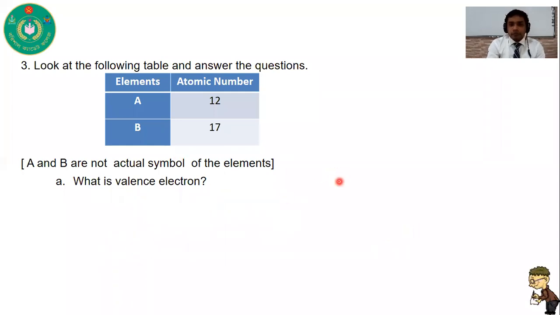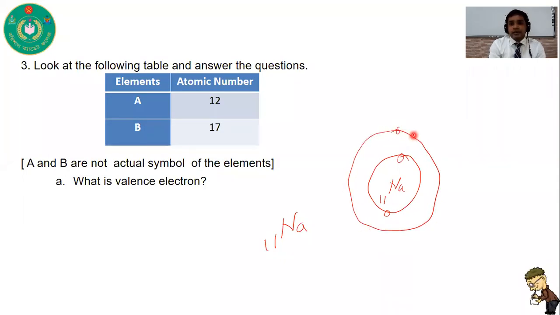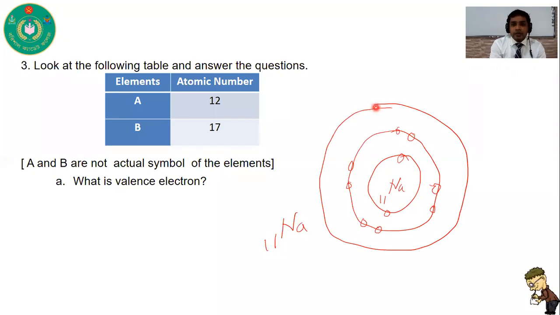If it is sodium, there are 2 electrons in the first energy shell and 8 electrons in the second energy shell. So 2 and 8 equal 10, and I have another electron, 1.